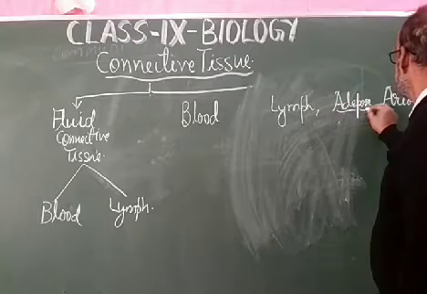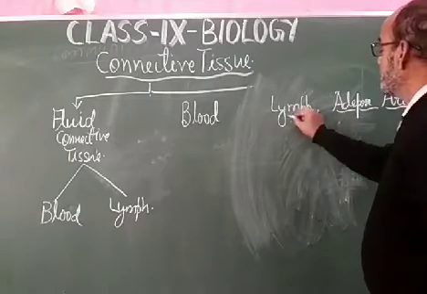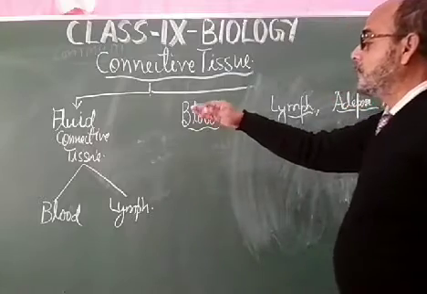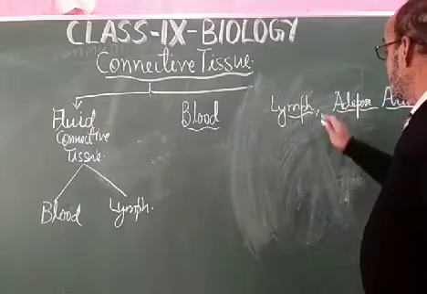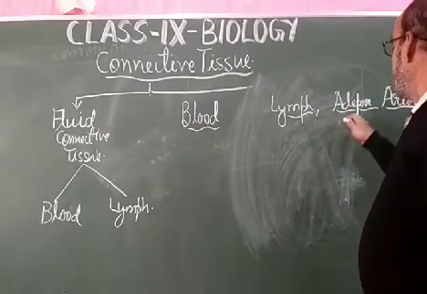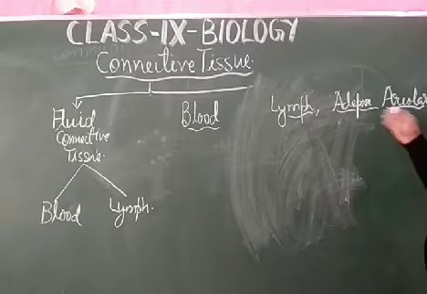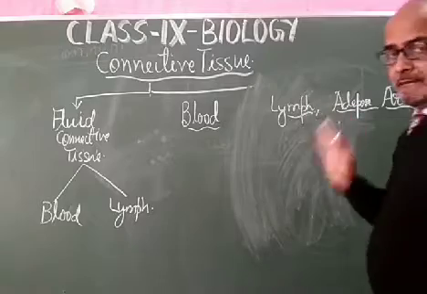So these are the four types of the fluid connective tissue, in which two are the main ones and two are subsidiary, adipose and areolar, which are linked with blood and lymph.